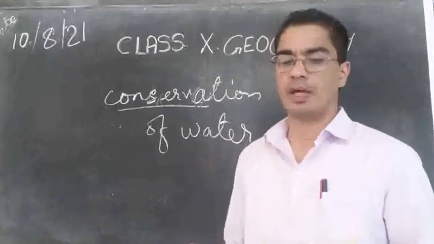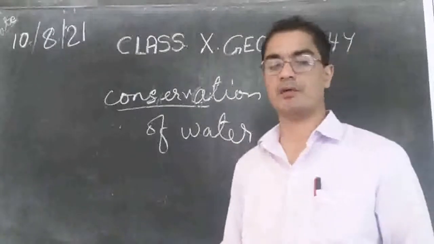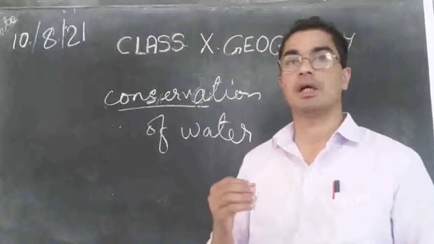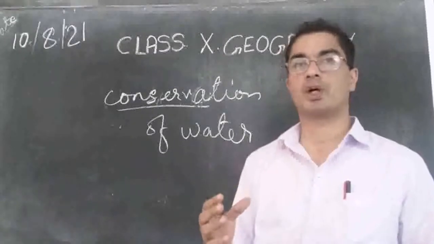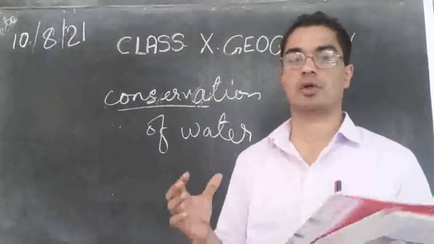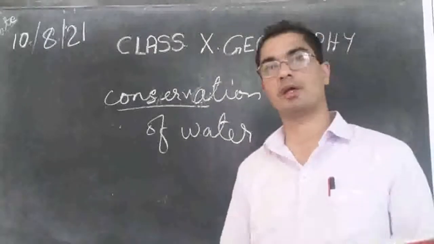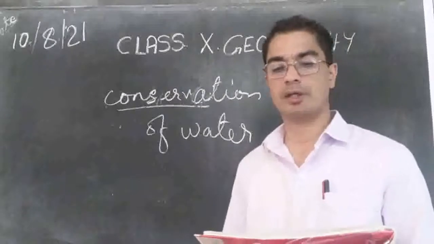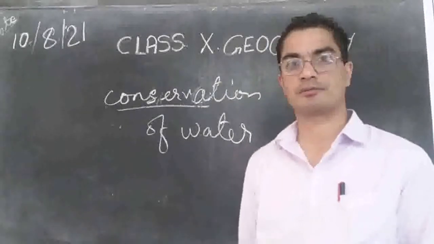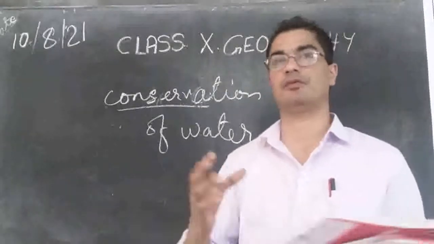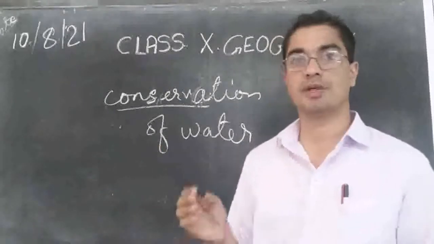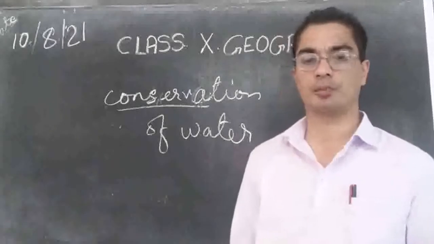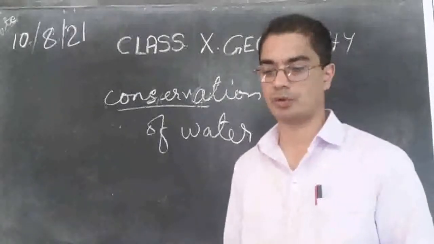So we have focused on the quantitative aspects of water scarcity. So far we have been talking about the availability of water, the quantity of water, how much water we need or how much water we are lacking. Now let us also see about the quality of the water. It is not enough that there is plenty of water, we also need good quality water, clean water, pure water.